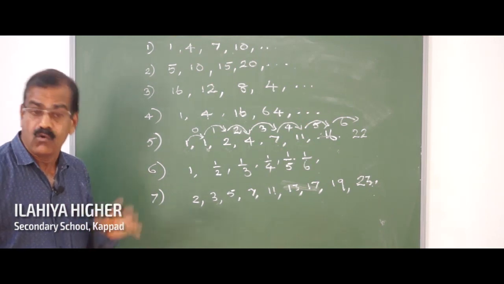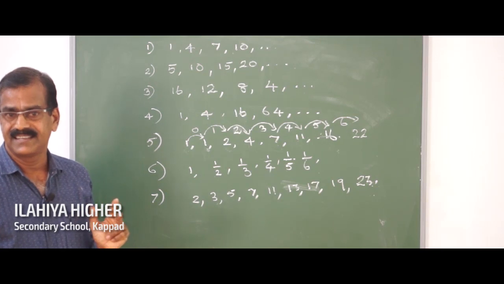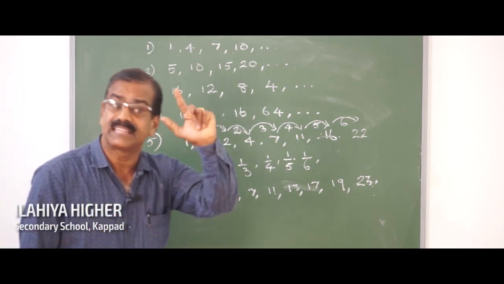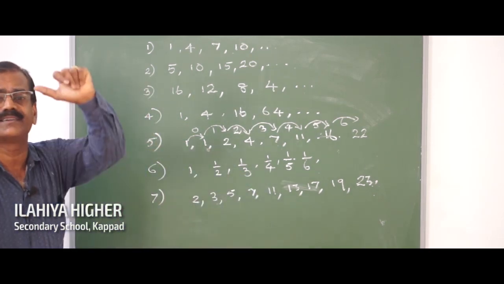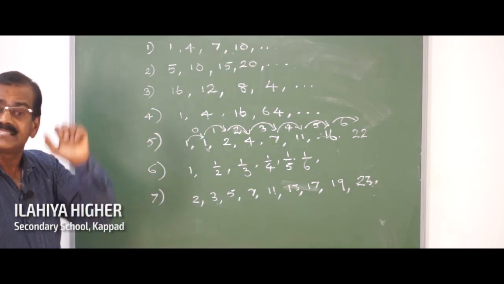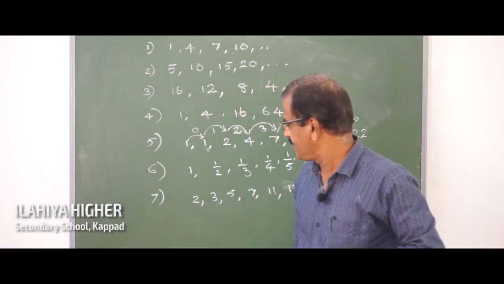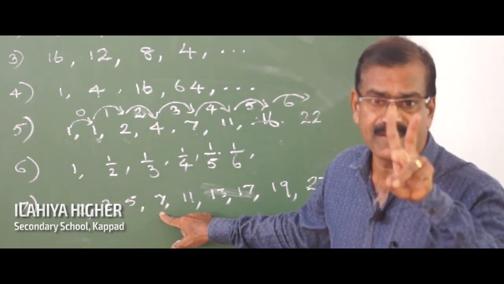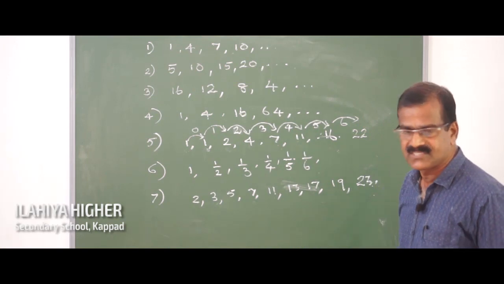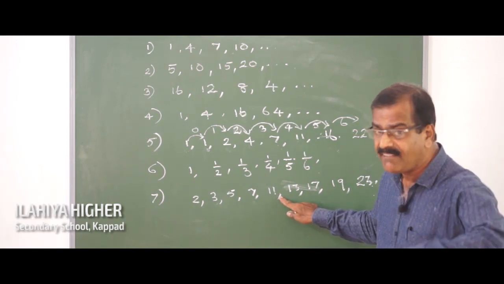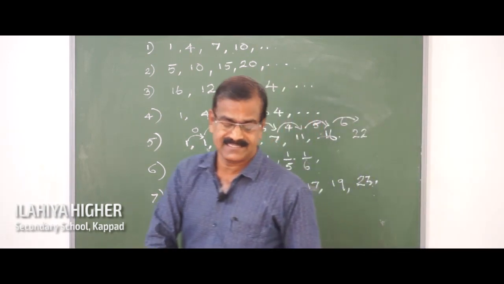4 factors. 1 is a factor of 6. 2 is a factor of 6. 3 twos are 6, so 3 is a factor. 4 and 5 are not factors. 6 ones are 6. So 6 has got how many factors? 4 factors. So 7 has only 2 factors. Then 8 and 9 are not prime numbers, because they have more than two factors.